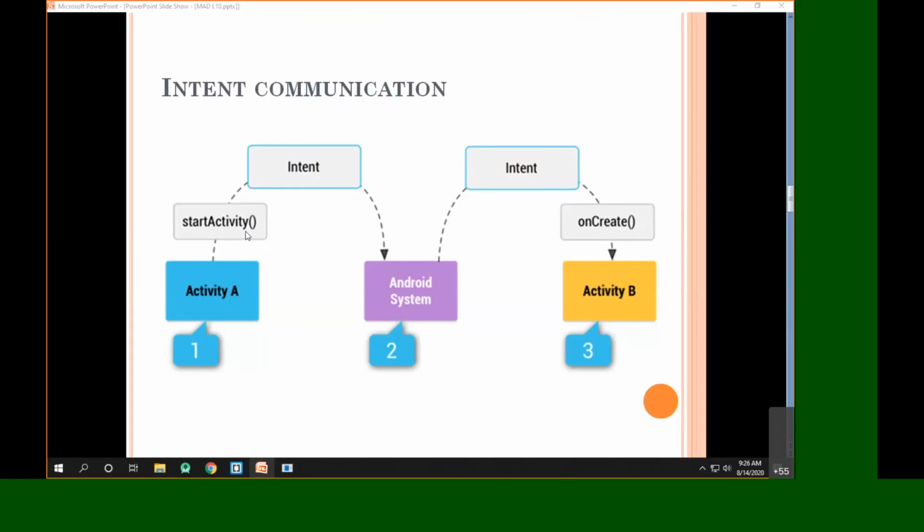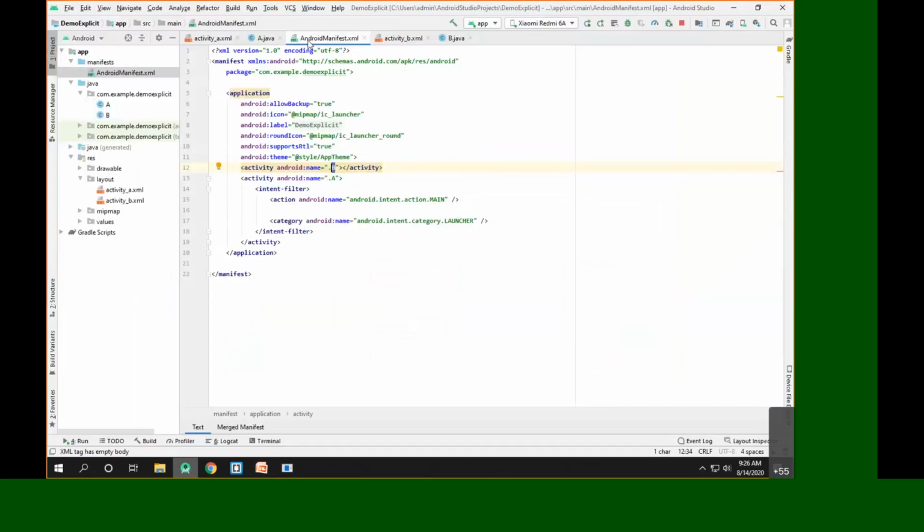it will pass this intent to the Android OS. Then the Android OS will open that intent and will see who is the source and who should be the intended destination of that intent. Now, in order to search that intended destination of the intent, the Android operating system will simply scan the manifest file.